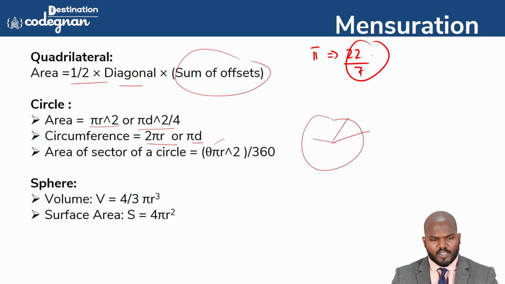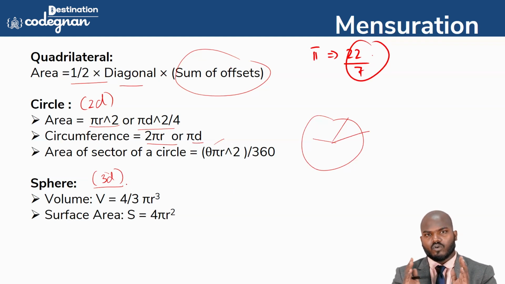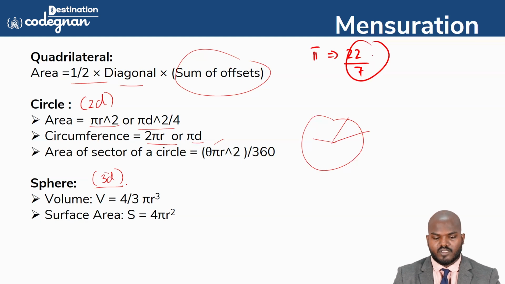Going to the sphere, it also looks like the circle, but it is a 3D figure, while the circle is a 2D figure. Coming to this one, gentlemen, volume means what? Volume means we cover the total space with respect to all the angles, inside and outside, we call it volume there. And going to the surface area, we can call it 4 pi r square.